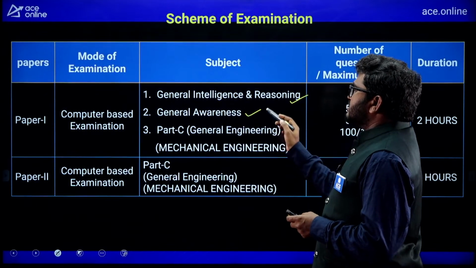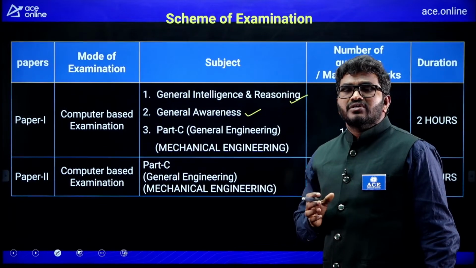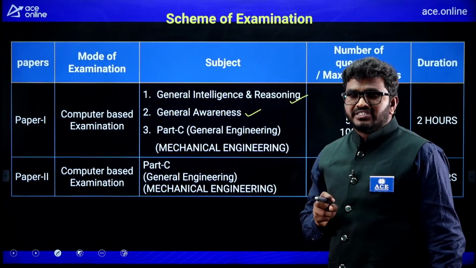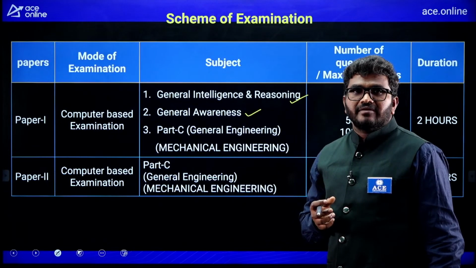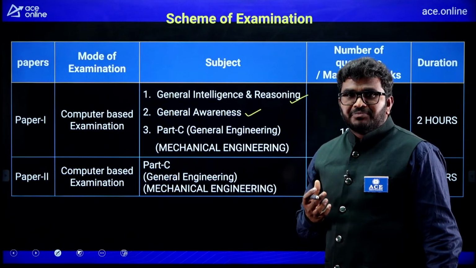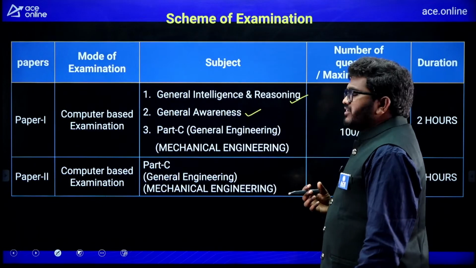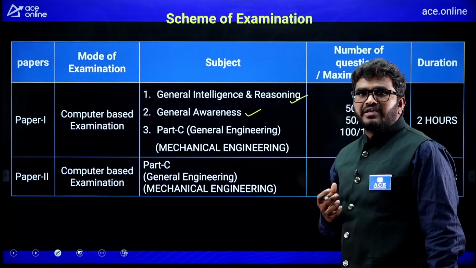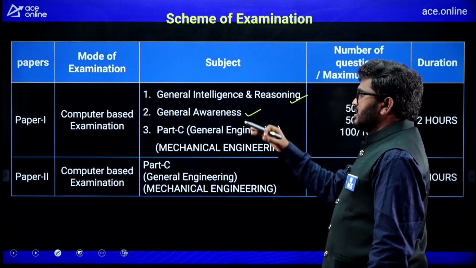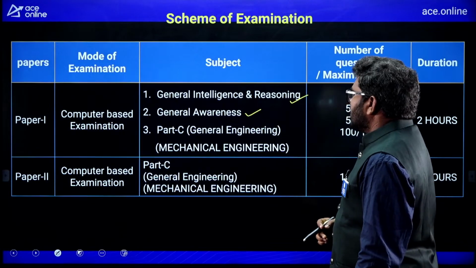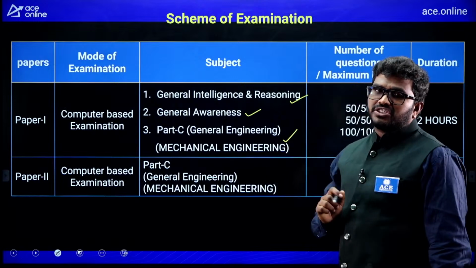See, in general intelligence and reasoning, they will ask you questions related to verbal, non-verbal, relative questions like blood relations, decision making, and some aptitude based type questions also. And general awareness is like geography, polity, history, political science, this type of question they will ask from the general awareness. And part 3 is the mechanical engineering stream.